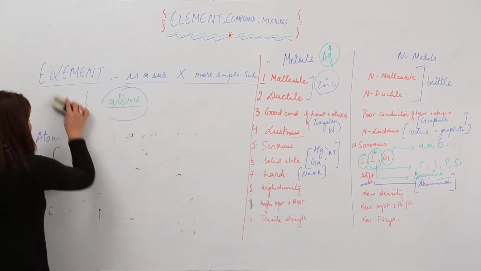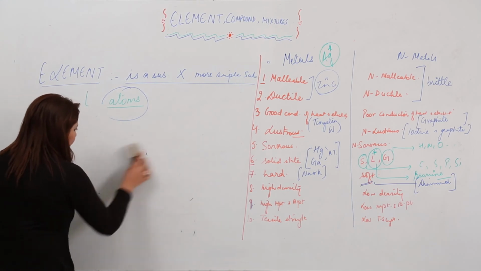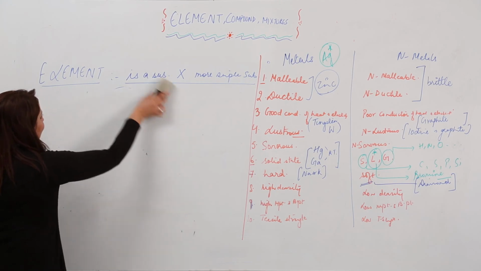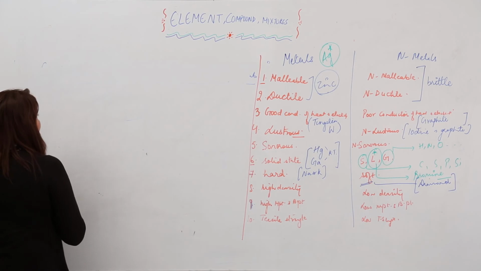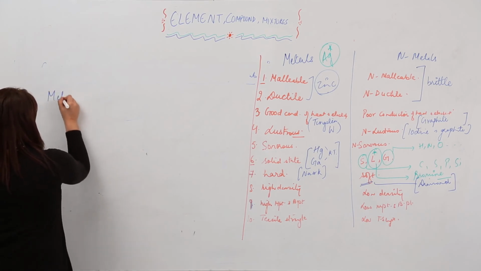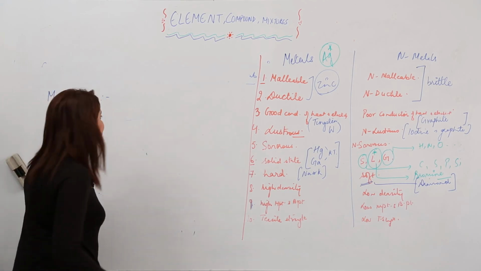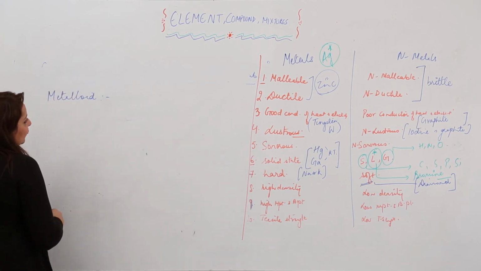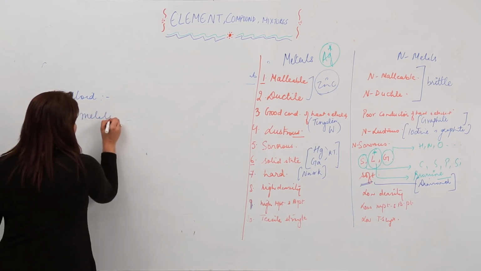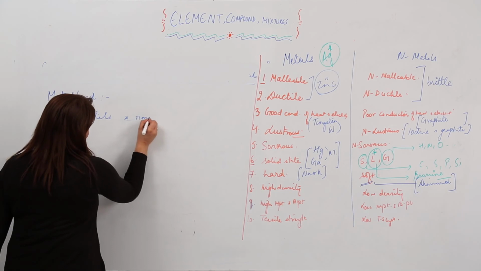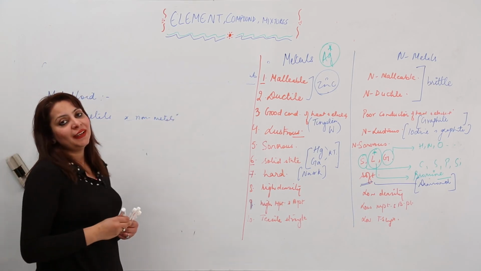So what do you mean by the term metalloids? I think you are familiar with this term. You must have heard it before. A metalloid is an element, you need to specify that it is an element. The metalloid is a form of element which has the properties of metals as well as the properties of non-metals. Now the question must be arising in your mind, how can an element have the properties of